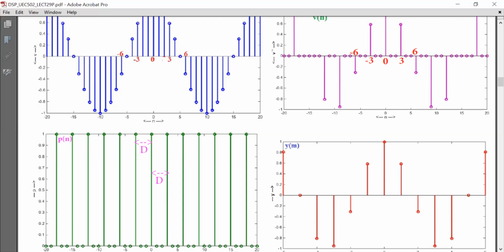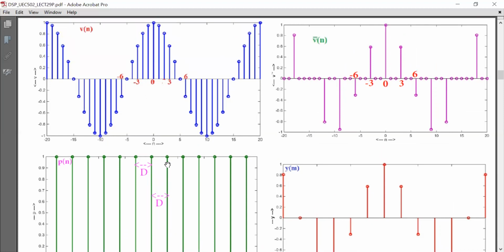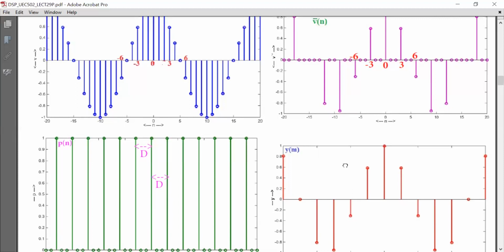So there are impulses with unit amplitude at n equal to 0, 3, 6, 9, 12, 15, and 18. Vn into Pn will generate V bar n, and this is V bar n, and this is Ym, the output of the downsampler.